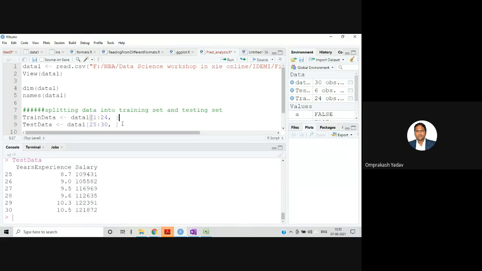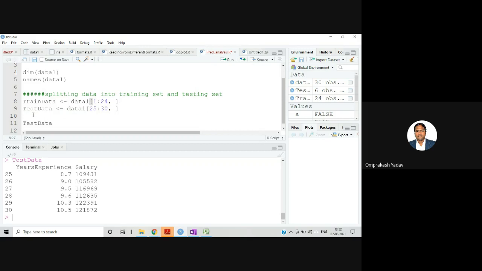Since I have very few rows, I have simply demonstrated how we can split into 80% and 20% of the data. Otherwise, you can later search about the split function and use it, and you should always split into 80% training and 20% testing data with random rows.